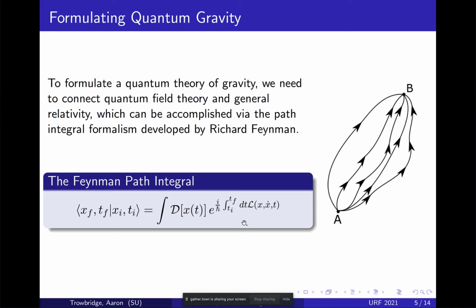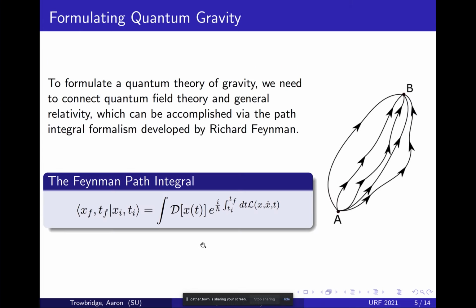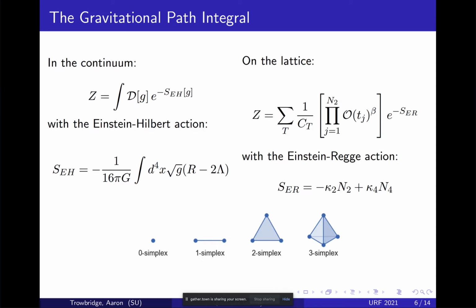So this is the formal definition of a path integral for quantum mechanics. On the next slide, which is going to be very technical, and I'm warning you that it's going to be the peak technical slide, we're going to see what gravity looks like in this formalism. You notice on the last slide there's an i here. If we do something technical called a Wick rotation, I'm not going to get too into it, we can basically evolve in imaginary time, and we get something called the partition function, Z, which is a path integral too, just no i, but a minus sign. And this term S is the action.